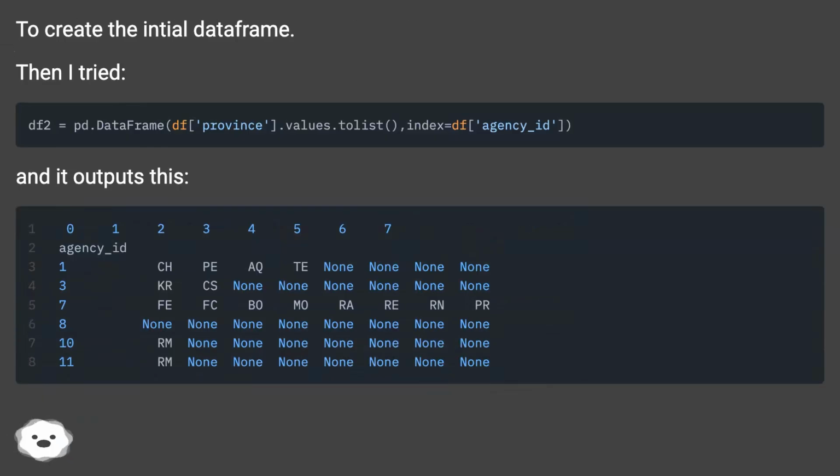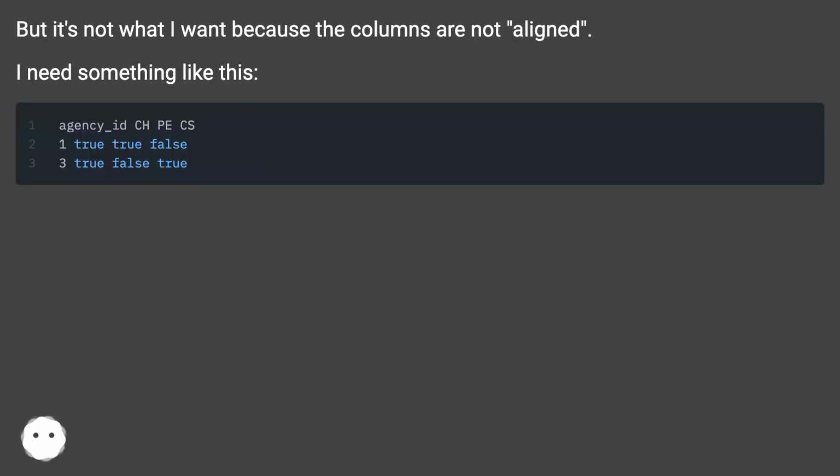To create the initial data frame. Then I tried, and it outputs this. But it's not what I want because the columns are not aligned. I need something like this.